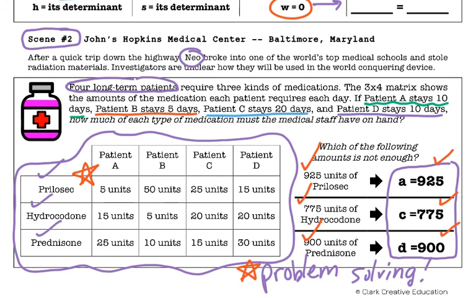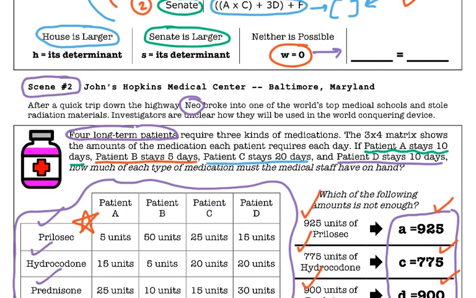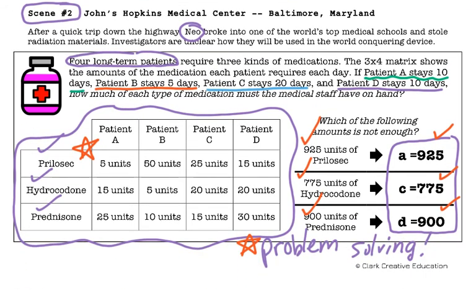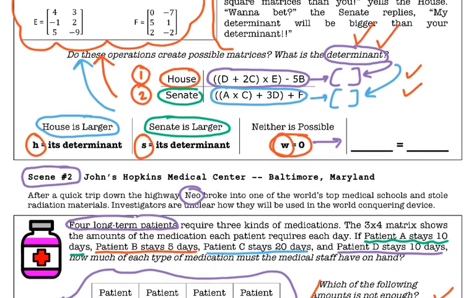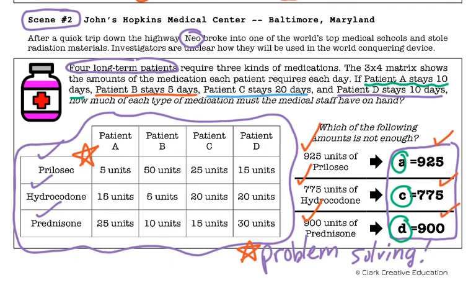Therefore, from crime scene number 1, you'll have either an H or an S or a W answer, and in crime scene number 2, you're going to have either an A answer, a C answer, or a D answer. Like I said, scene number 1 up above definitely requires matrices. Scene number 2 on the bottom does not need a matrix. You can just use basic problem solving to figure it out. Good luck, detectives. You're on the case.